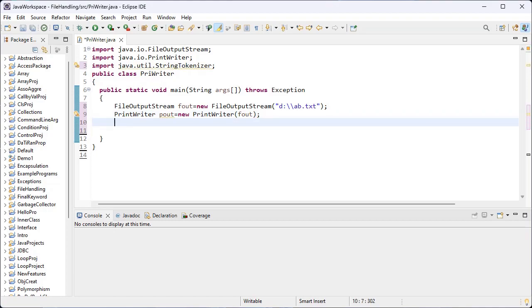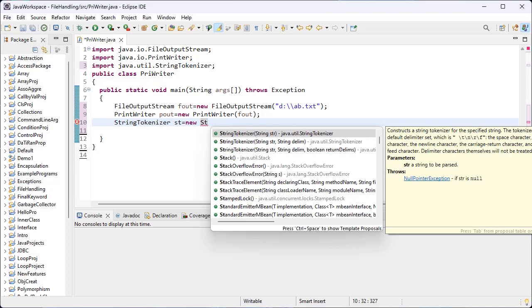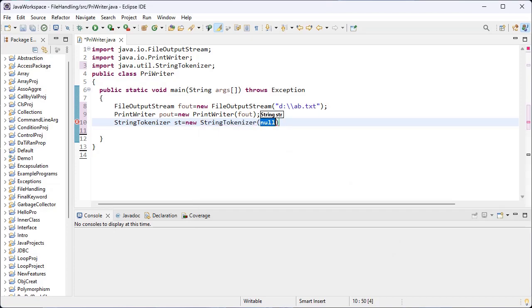Then I create the StringTokenizer object. StringTokenizer is the name of the class that is present inside the util package. Now I create the object for StringTokenizer. st is the object name for StringTokenizer, then the new keyword and the parameterized constructor for StringTokenizer, and inside the round brackets I pass the statement, whatever you want you can give.